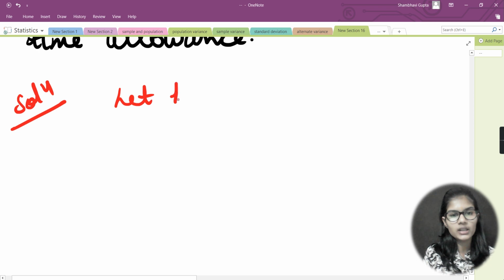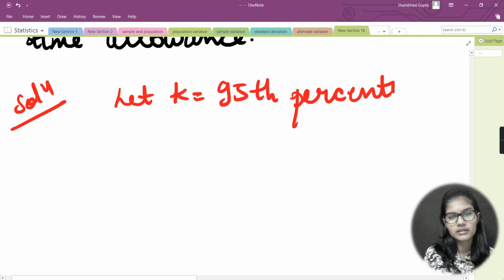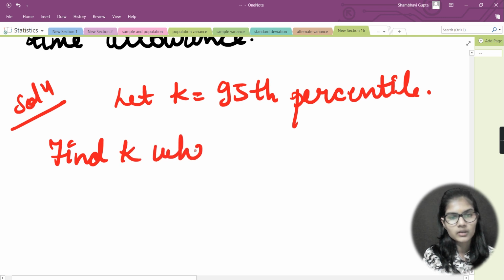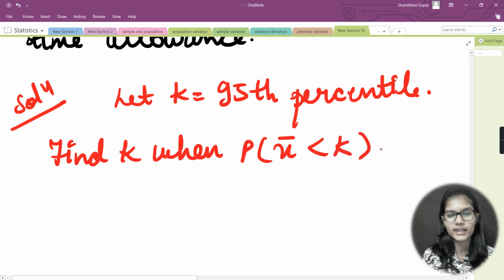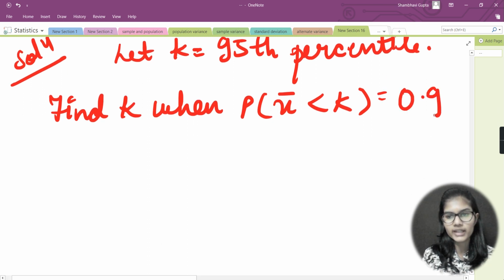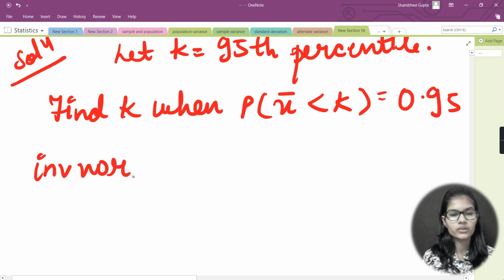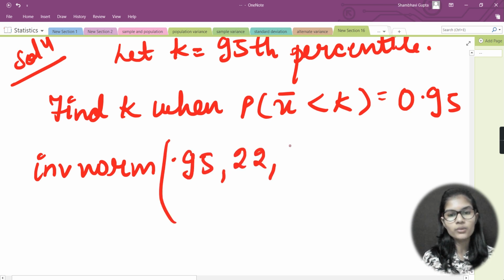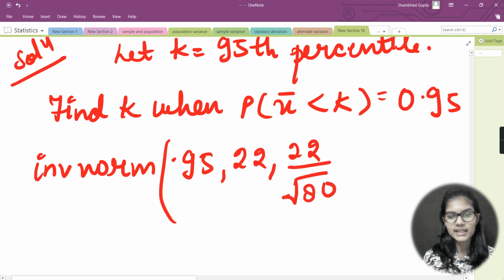Here I would take a variable, let k be equal to the 95th percentile. Now I need to find k when the probability of x bar less than k equals the 95th percentile, so converting that I get 0.95. Now you can use inverse norm, and here you put the value 0.95, the mean 22, and the standard deviation divided by the square root of the sample size 80. When you compute this, you get the answer 26.0.